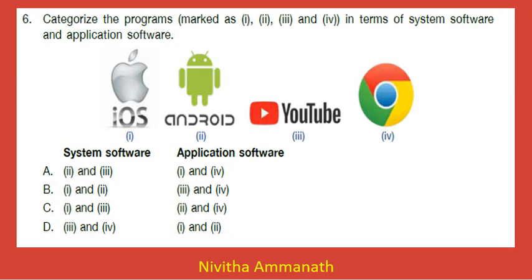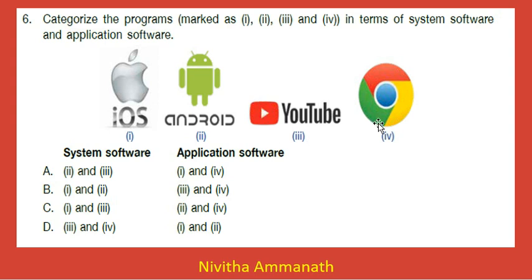Next question, categorize the programs marked as 1, 2, 3 and 4 in terms of system software and application software. iOS, Android, YouTube, Chrome. So 1 and 2 are system softwares.